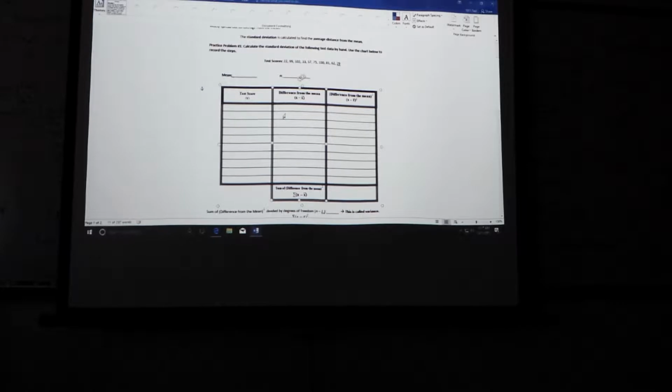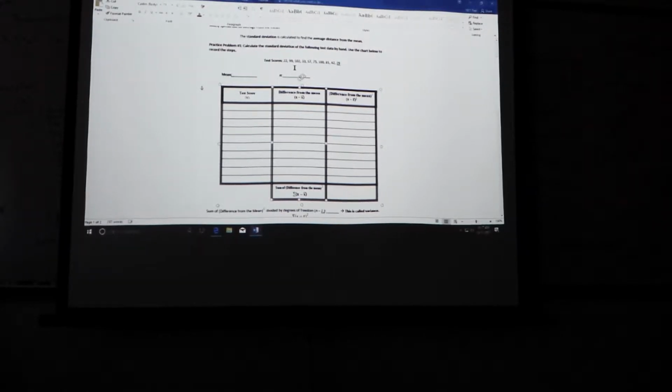I can't read those numbers. I'll tell you in a second. I'm going to magnify it, okay? The computer's slow, as you can tell. I'll let you guys try this out, and then I'm going to put this in something called stat math, and it gives me everything. But I want you guys to try the long form of it. I won't give something this long on the test, but I'll give you like 4 or 5 numbers, just like I did last time, so you understand where it comes from, okay?